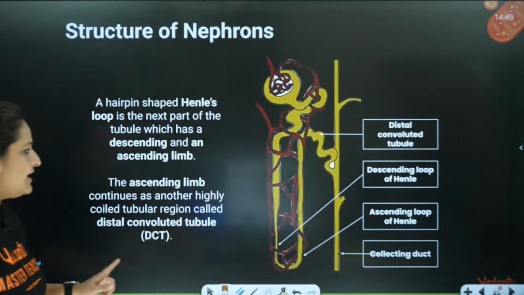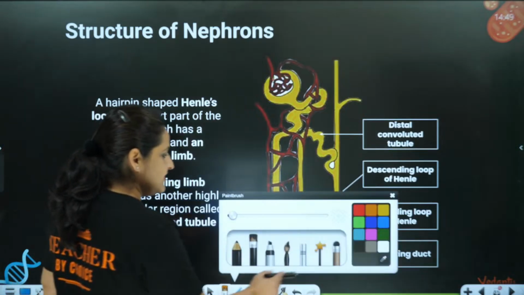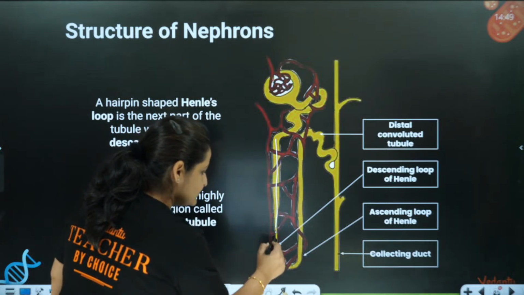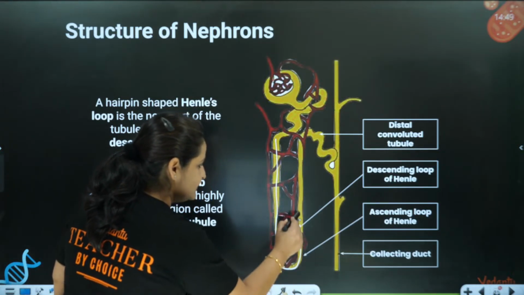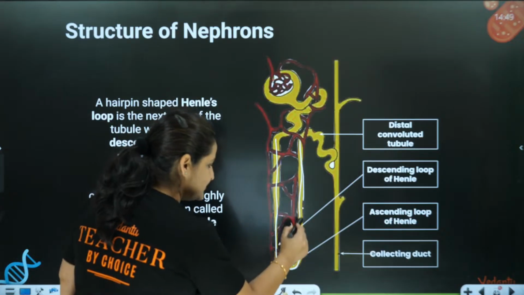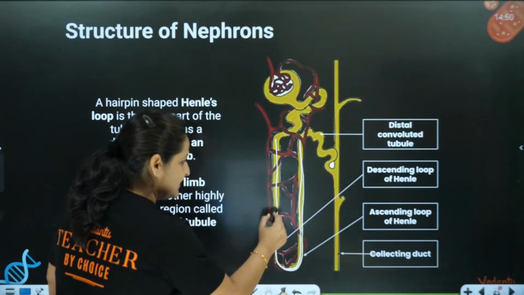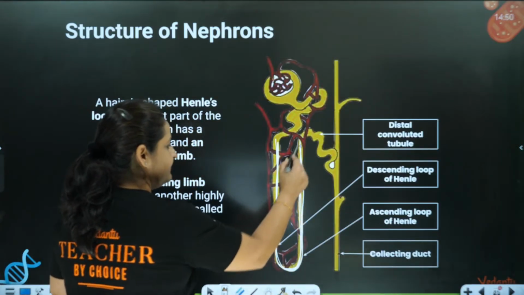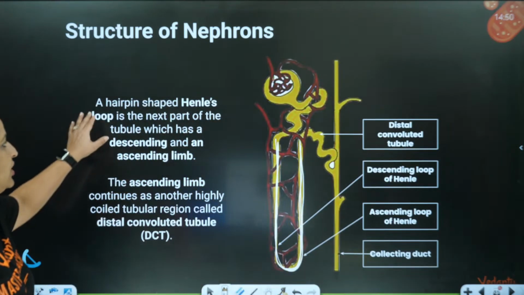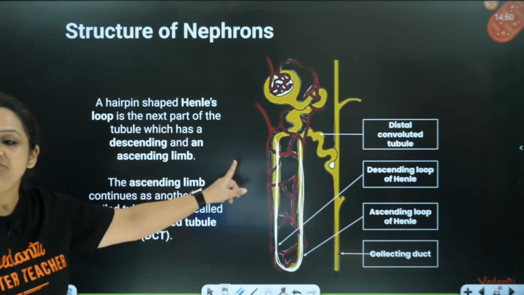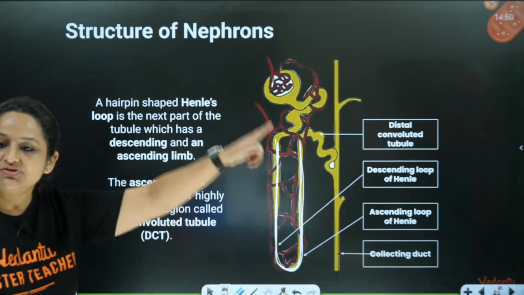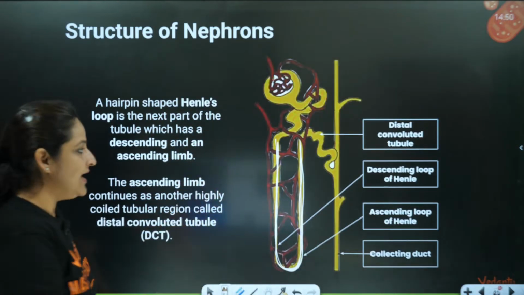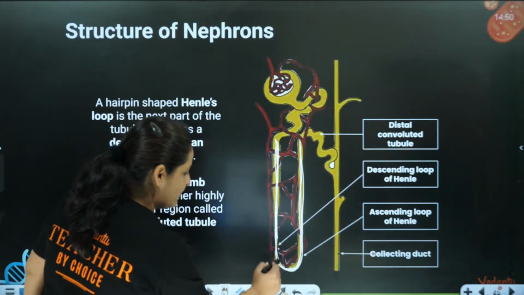After PCT, what comes? You can see there is this long tube which makes a U-shaped bend like this, a loop-like structure. We call this the loop of Henle. Now the loop of Henle has two parts. One part is this tube from here to here.